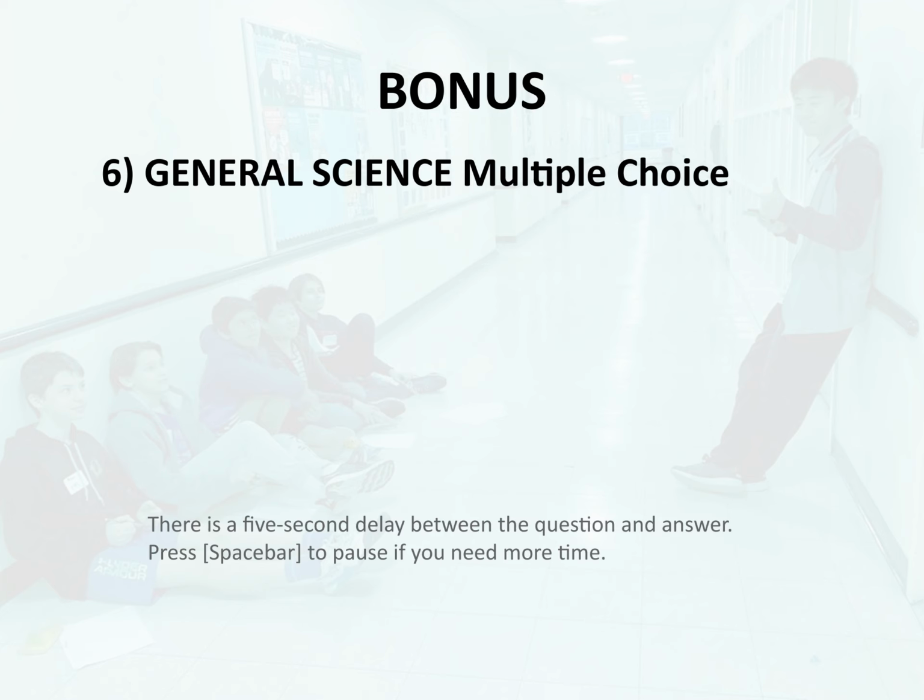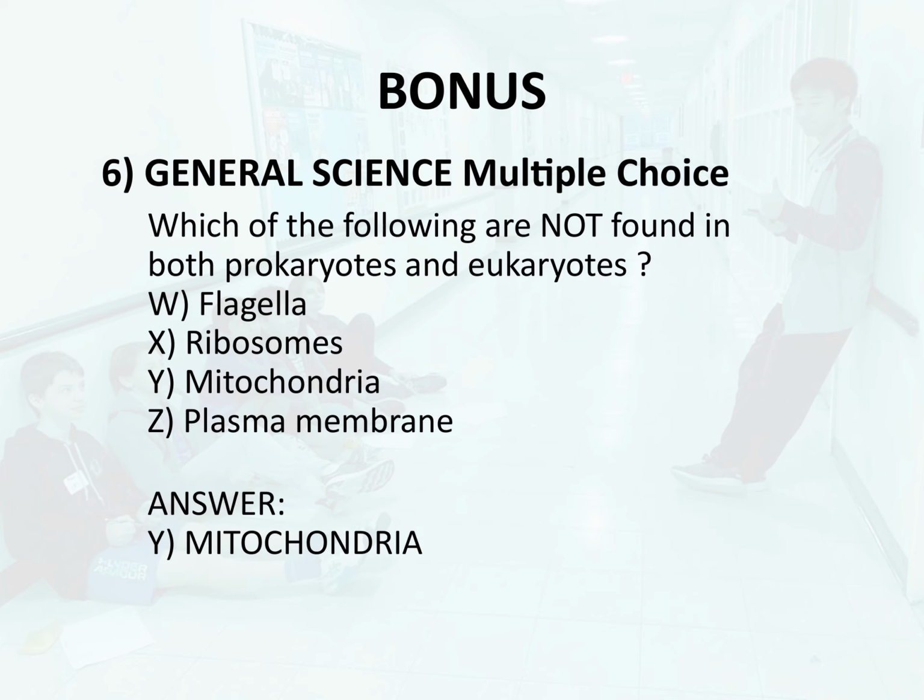Bonus 6. General science. Multiple choice. Which of the following are not found in both prokaryotes and eukaryotes? W. Flagella. X. Ribosomes. Y. Mitochondria. Z. Plasma membrane. Answer. Y. Mitochondria.